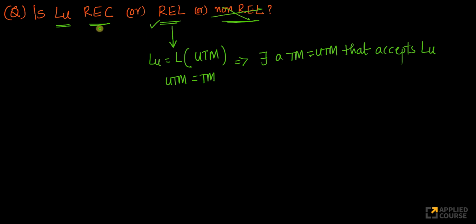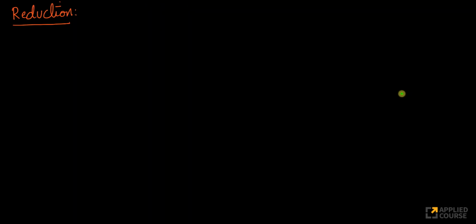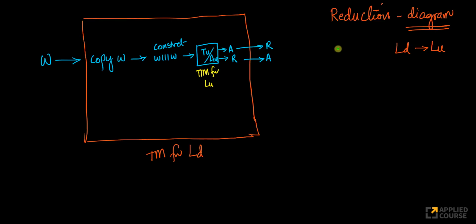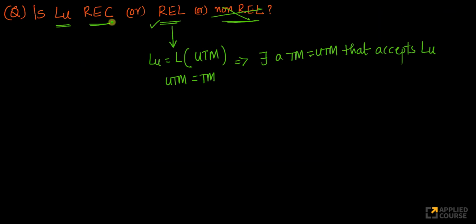Now the question is between recursive and recursively enumerable, because some recursively enumerable languages are recursive. We know that, right? So if these are all your recursively enumerable languages, some of them are recursive. So now our question here is: is LU a recursive language or a recursively enumerable language? What is the concept behind them? If I have to prove that LU is a recursive language, that means I have to prove that there exists a Turing machine that always halts.